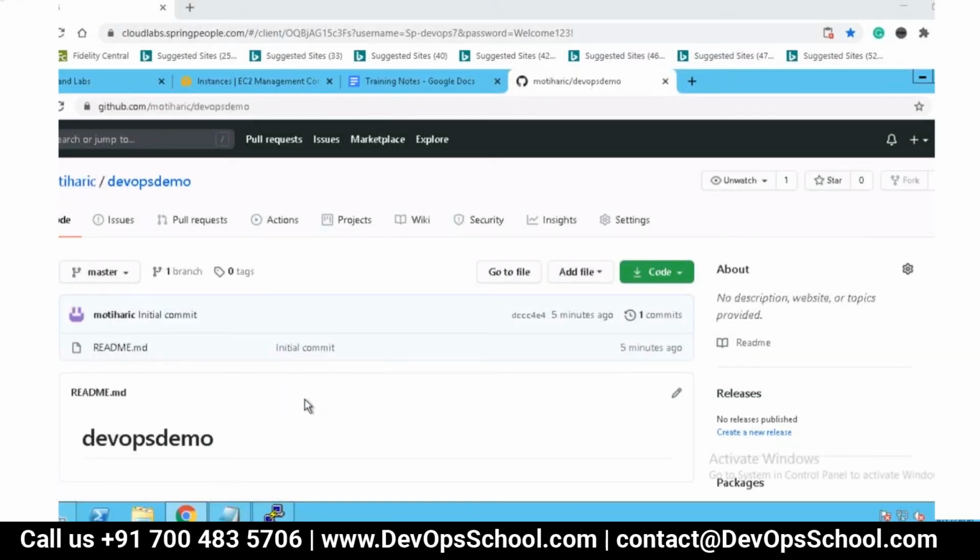No, once you're able to see. Yes, I'm able to see now. See, you have created the repository, right? And you have already initialized it, right? Now do one thing, click on your this Motihari C.